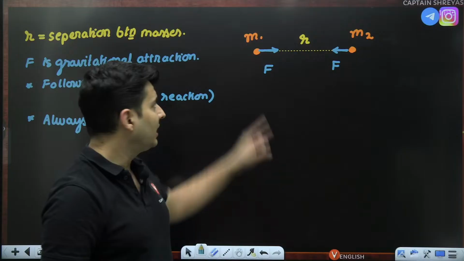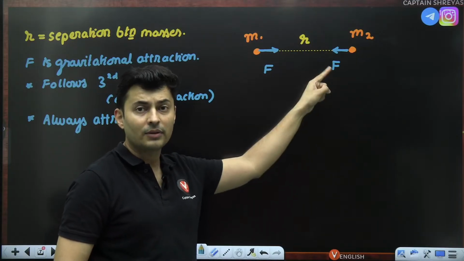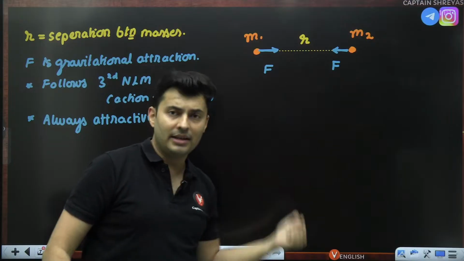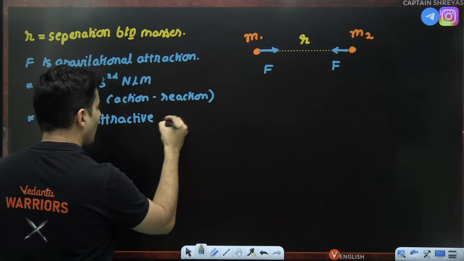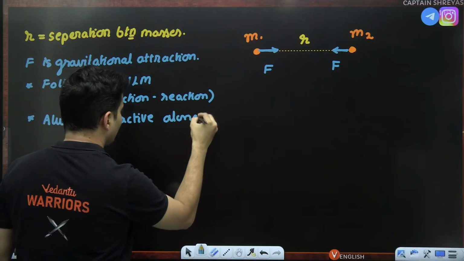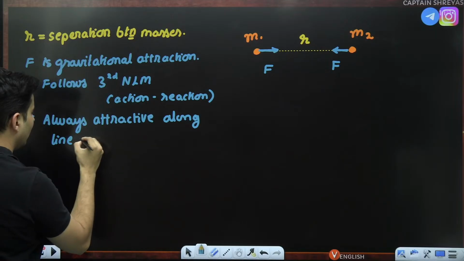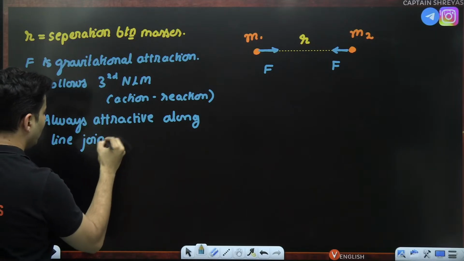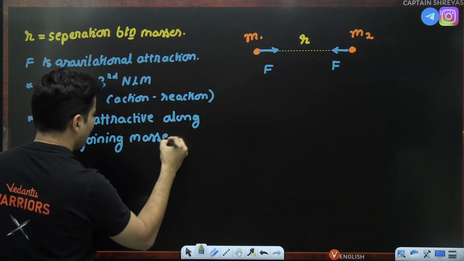See, in electrostatics, if charges are of the same sign, the force is repulsive. If they are of opposite sign, it is attractive. But in gravity, it is not like that. It is always attractive along the line joining the masses. Very, very important.